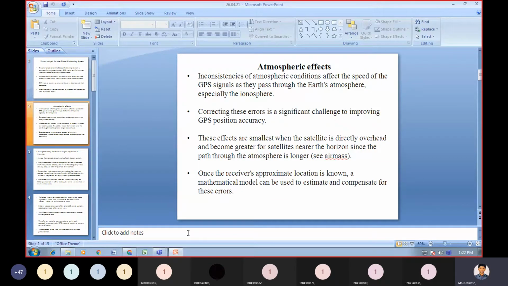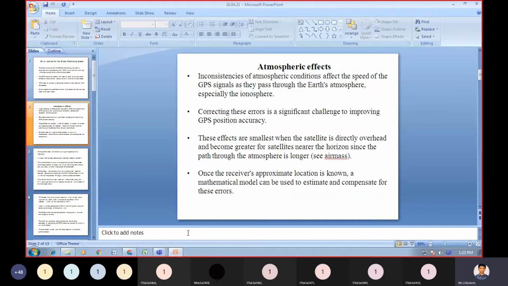Inconsistencies of atmospheric conditions affect the speed of the GPS signals as they pass through the Earth's atmosphere, especially the ionosphere.